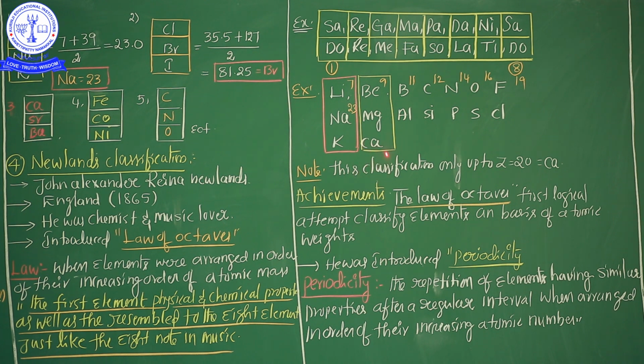How many elements are classified by Mr. John Newlands in his classification of the elements? Up to calcium, 20 elements.